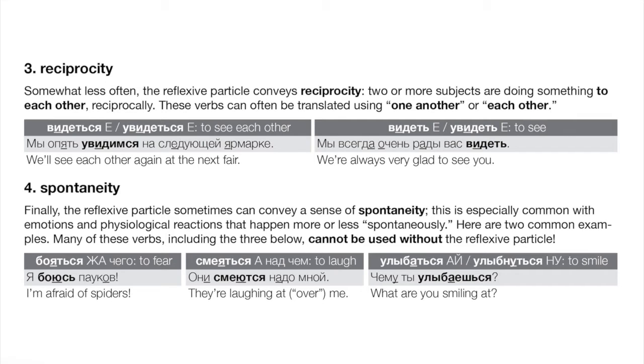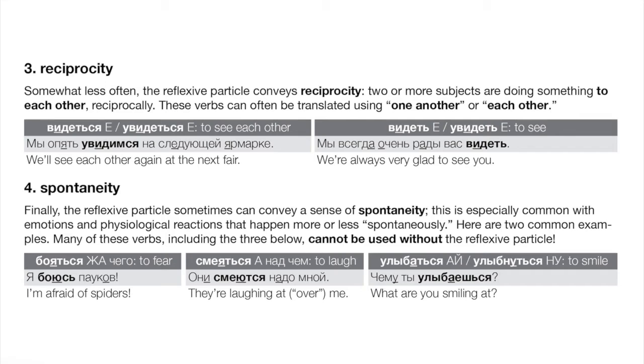Now, again, depending on the context, we could try interpreting this in various ways, right? Видеться could maybe mean to see oneself, reflexively. It could mean to be seen, right? Passive meaning. Or it can mean to see each other, right? Reciprocity. For example, мы опять увидимся на следующей ярмарке, right? We'll see each other again, we'll see each other, reciprocity, at the next fair.